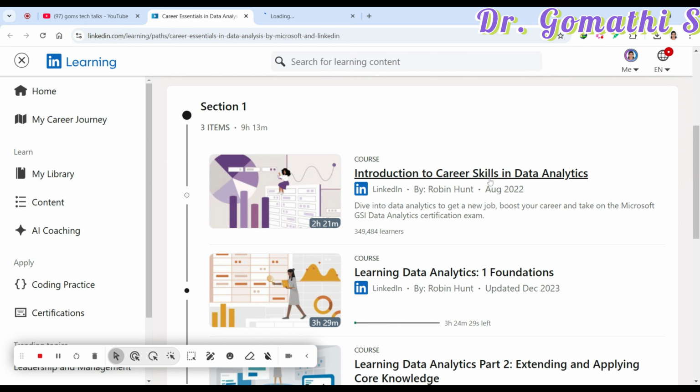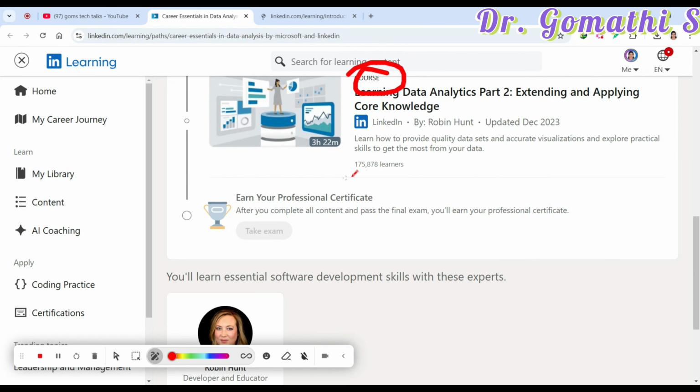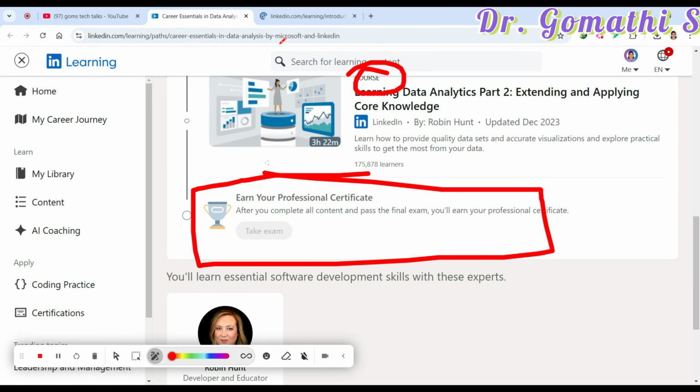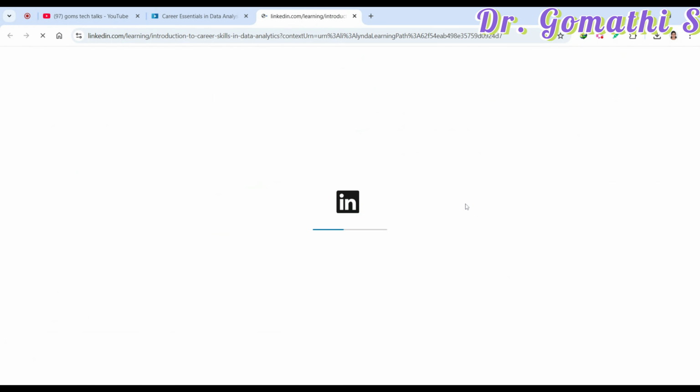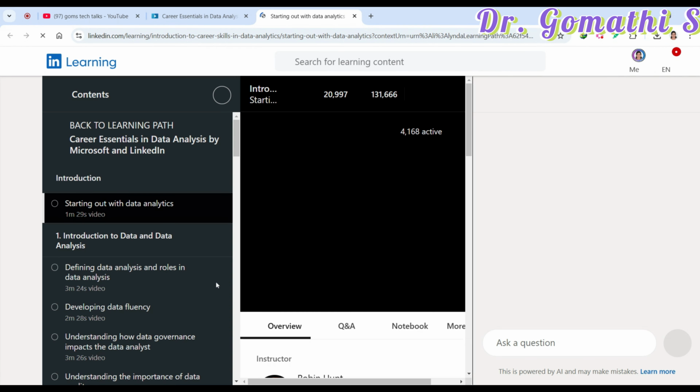Once you click on this particular course, this is one course. Actually, you have 3 courses to complete. This is one course, this is another course, and this is the third course. Once you complete these 3 courses and a Q&A and knowledge check, you will earn the certificate. We have selected course 1, so you can see what content is in course 1 and what they are covering.